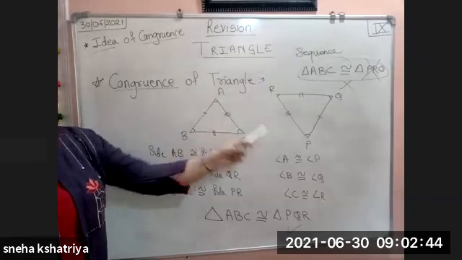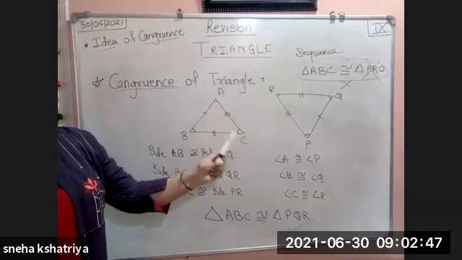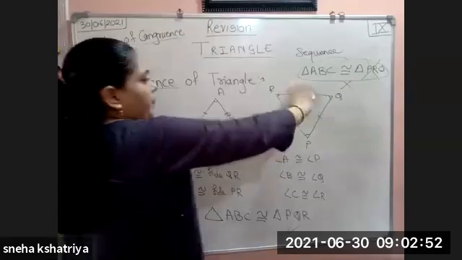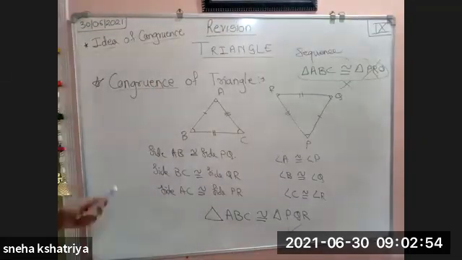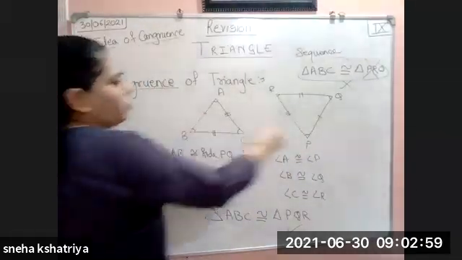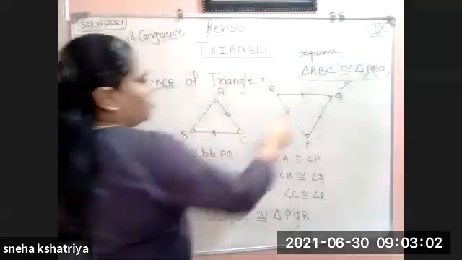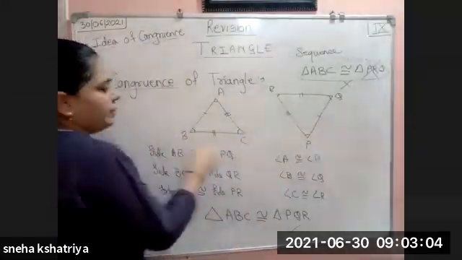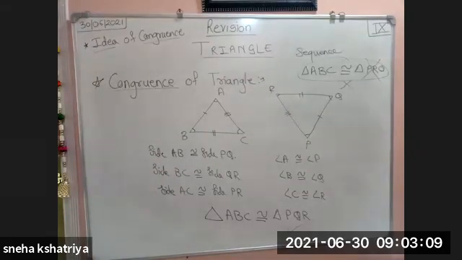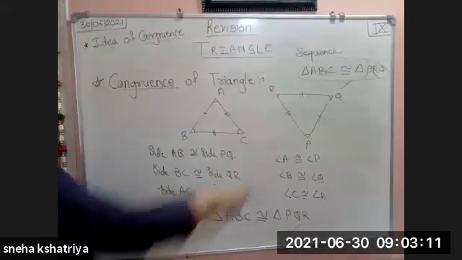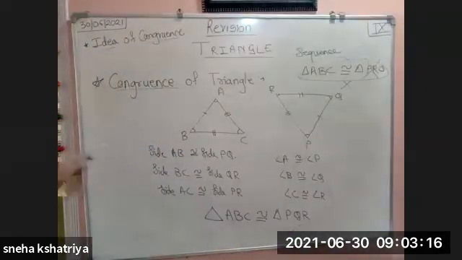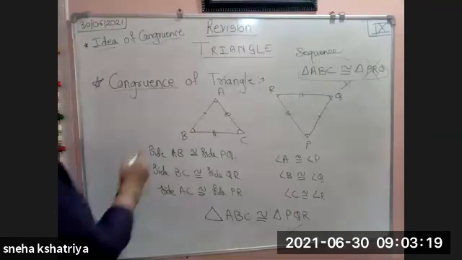Like this, just up and down, they will make the figure. They both are congruent, but they will change the rotation. They will keep it moving like this. So it may be moving like this, but according to what we have to go by, if AB is congruent to PQ and BC is congruent to QR, then the sequence should be ABC and PQR. Whatever triangle they may give to you, you have to write them in a proper sequence only. And for that, we need these 6 values.